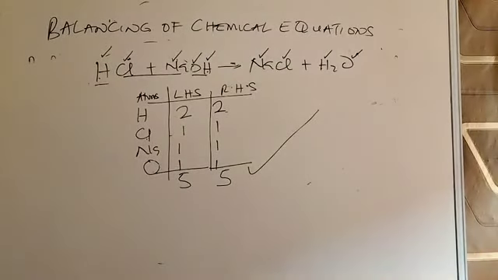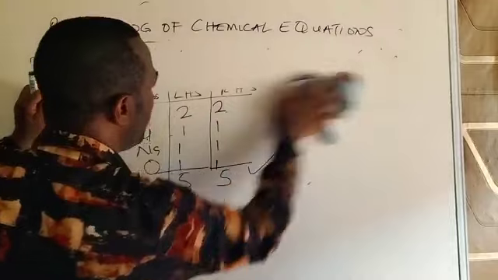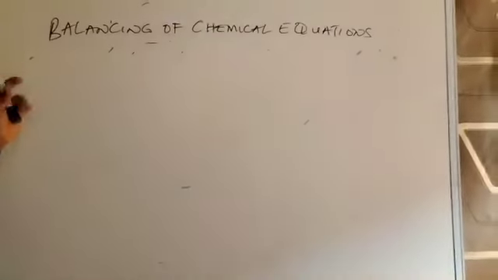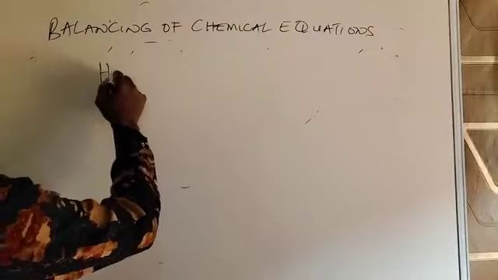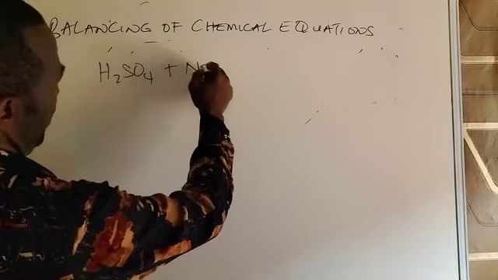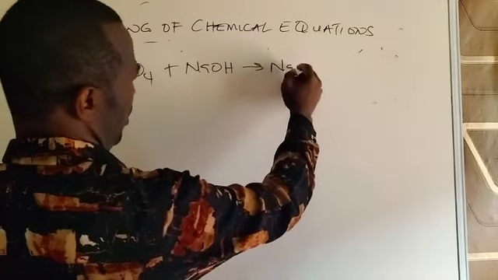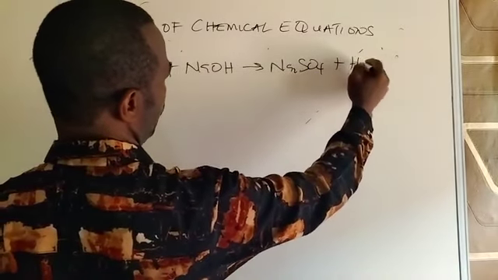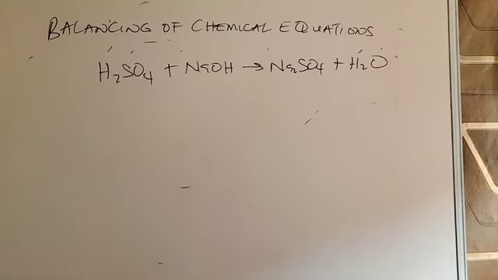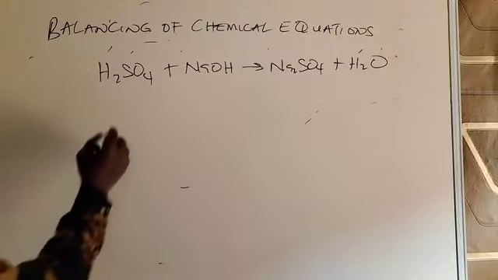Having done that, let us take another example. H2SO4 plus NaOH, giving us Na2SO4 plus H2O. So let us check whether this equation is balanced. Mind you, in chemistry, if an equation is not balanced, it is meaningless. It makes no sense. So you must make sure that you balance all chemical equations before proceeding to answer other questions.